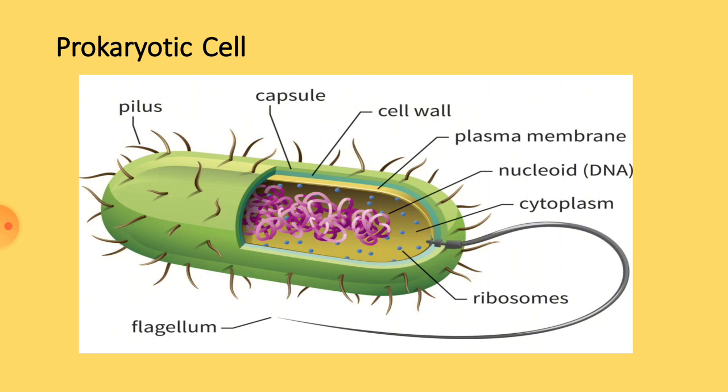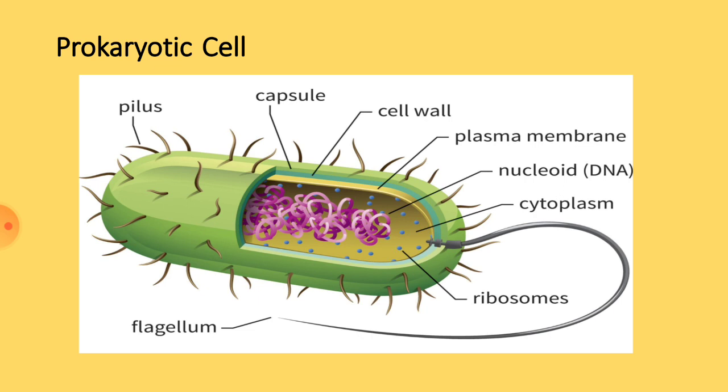Below the cell wall you can see plasma membrane, and on the surface of the cell you can see small hair-like appendages called pili, and a long whip-like structure, the flagellum. And inside the cell you can see a tangled mass, that is DNA, and it is also called nucleoid.